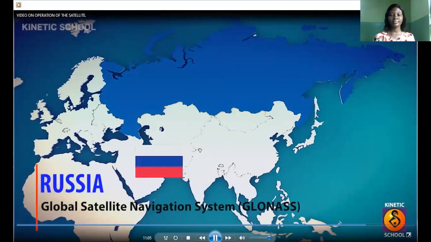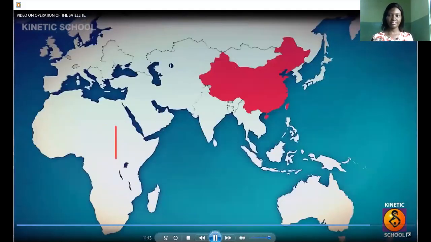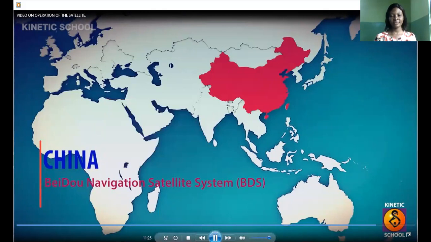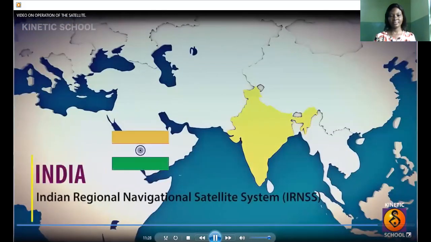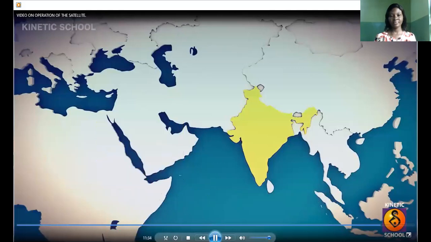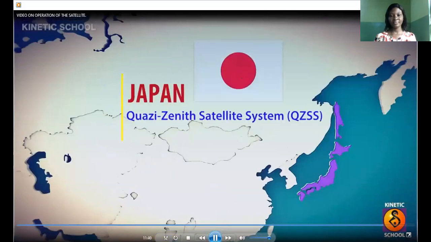Russia also has its own satellite system, called the Russian Global Navigation Satellite System, or GLONASS. In China, there is the Beidou Navigation Satellite System, which will consist of more than 30 satellites. There is the Indian Regional Navigation Satellite System, or IRNSS, in India. Lastly, the Quasi-Zenith Satellite System, or QZSS, is Japan's satellite system, which is similar to GPS satellites with some slight variations.